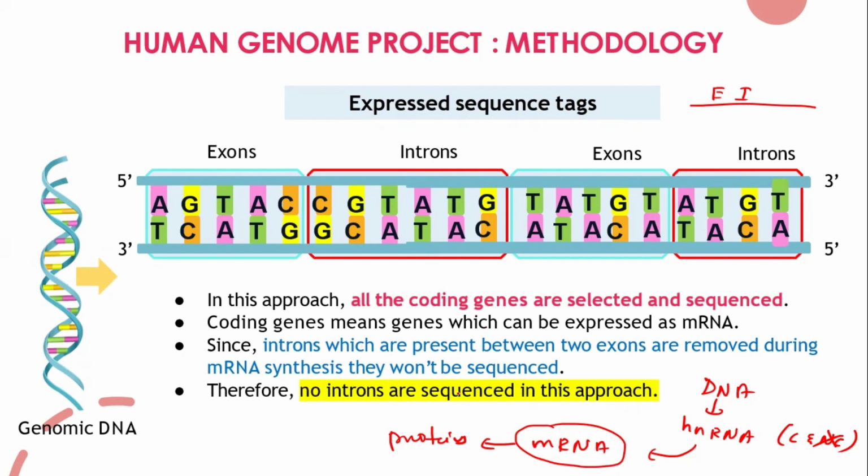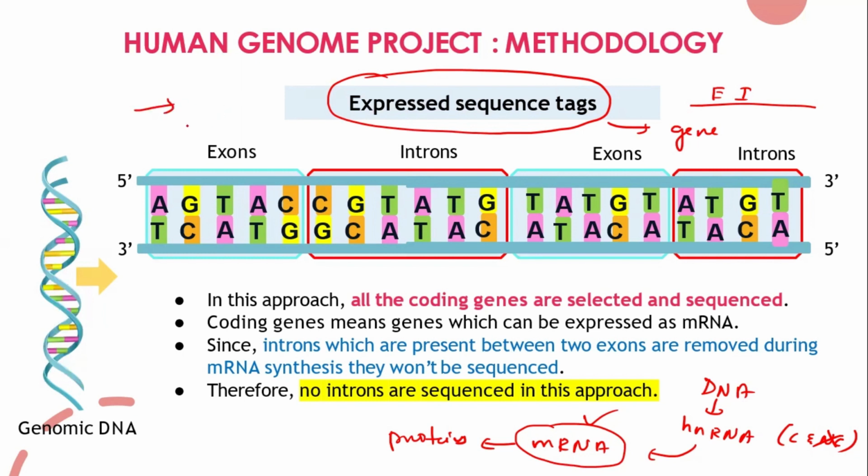So during this method, you will be eliminating all the introns and considering only the exons, the mRNA. So remember, during expressed sequence tags, all the introns were removed. We will not sequence the introns. We will only sequence the exons. Now tell me, will I get the entire DNA, or will I only know the gene part of the DNA by this method? Will I understand all the DNA sequence, or only what the gene part is? Only the gene part.